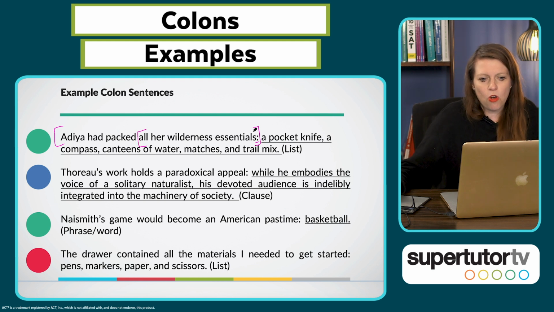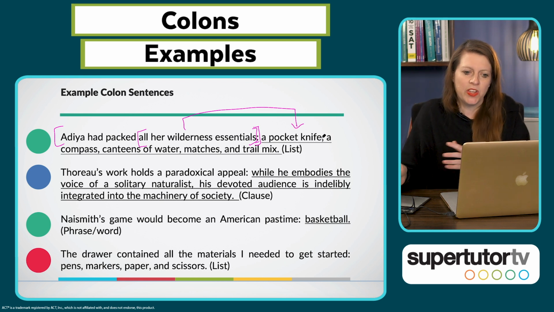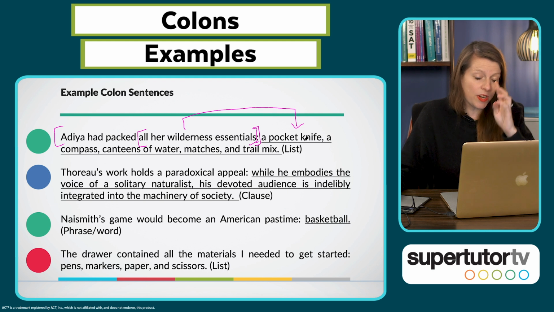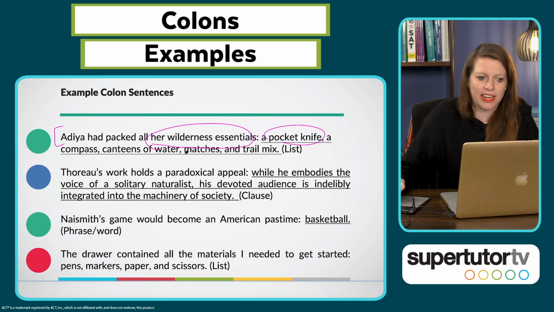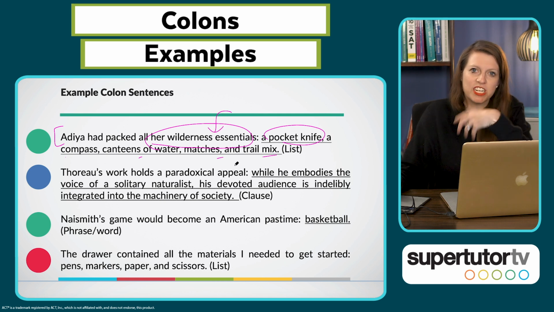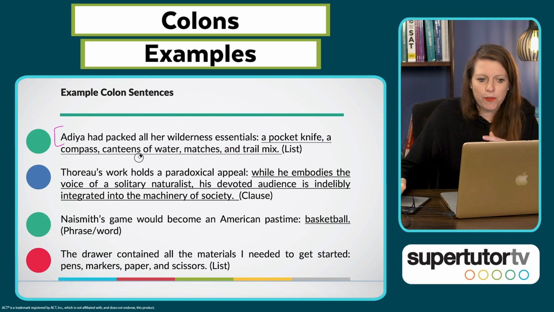When I look at this, all her wilderness essentials, I also see that this list further describes that in more detail. So that's why it's really important that we have a break here that's not just a comma. Had I put a comma here, it would sound like all her wilderness essentials are different from the pocket knife, the compass, the canteens of water, the matches, and the trail mix. That this is in fact just another item in the list, whatever the heck that stands for, which I don't know. So this is kind of the perfect way to punctuate this as it's written.